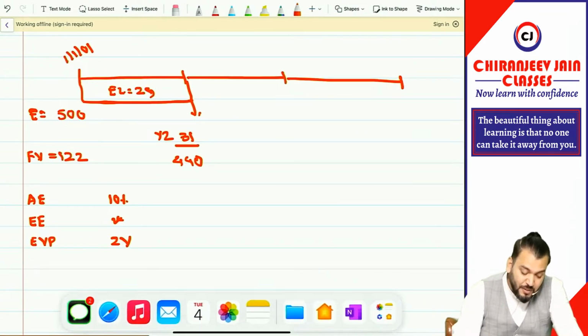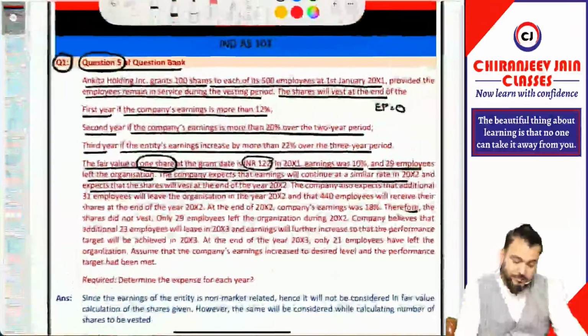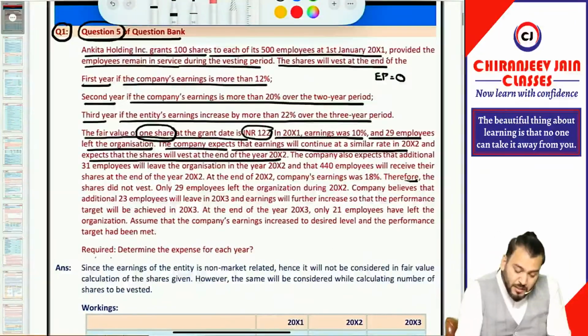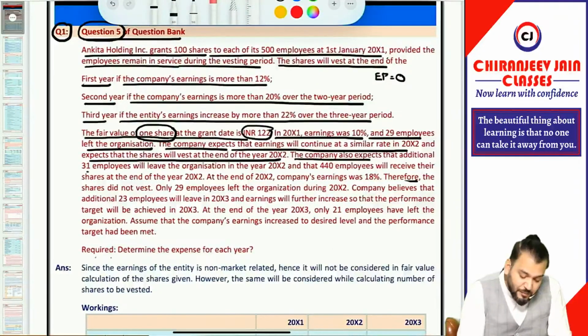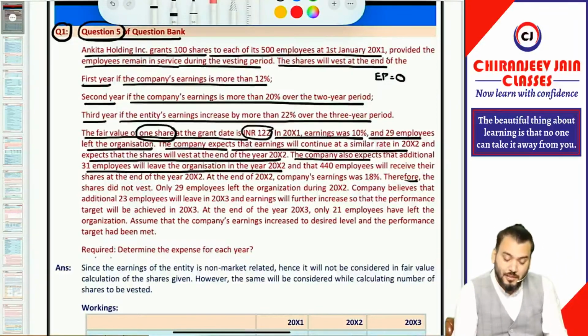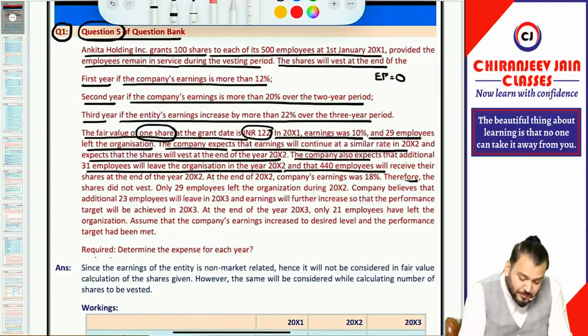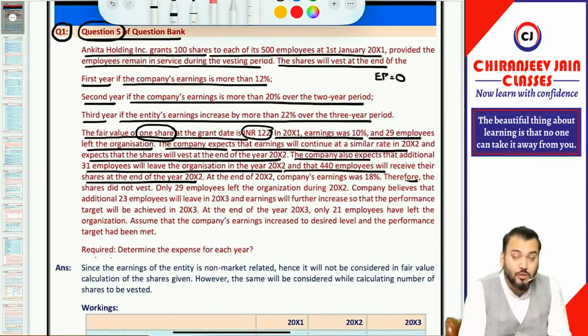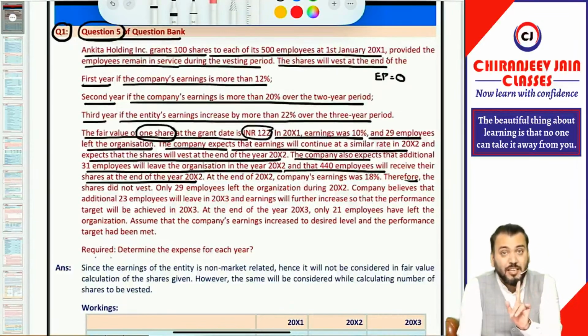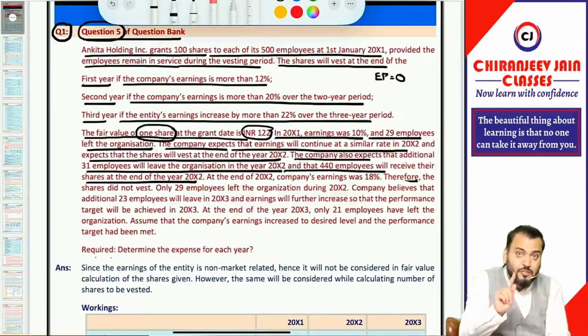This is the information given for year 1. The company also expects that an additional 31 employees will leave the organization in year 2002, as given in the question, and 440 employees will receive their shares at the end of 2002. So these are the information given for year 1. As per this information, we'll calculate the expense of year 1.